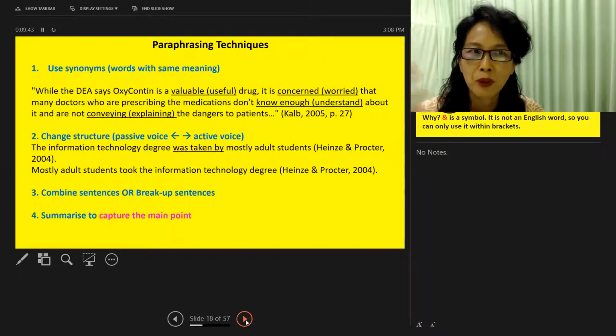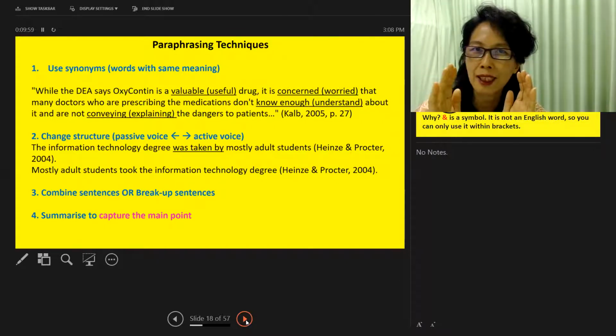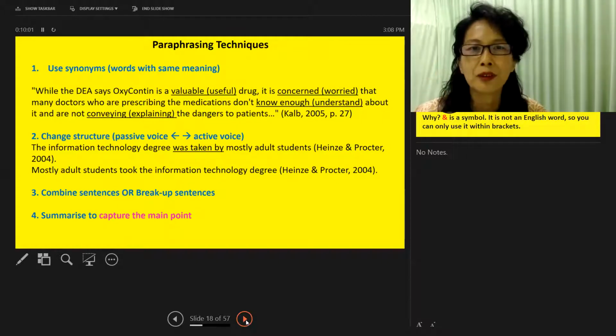But normally this will go with synonyms. Because if you just break up sentences, when you put it through Turnitin test, the similarity of words will still be there. So you have to use it with synonyms. But if you do number 4, which is to summarize the idea and capture the main point, I think most of it will be your own words.